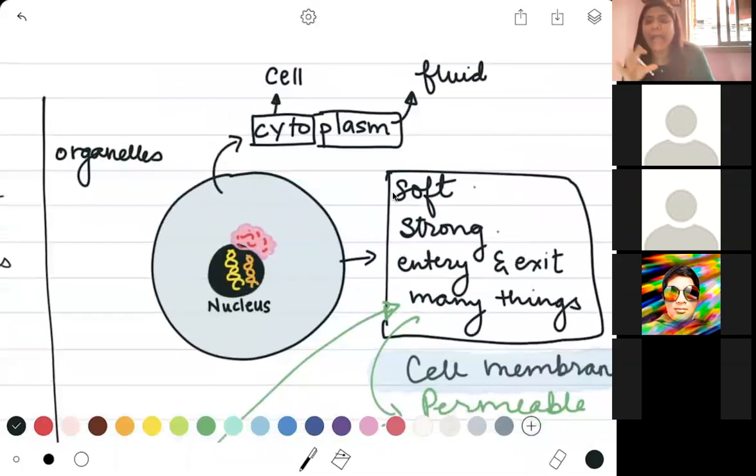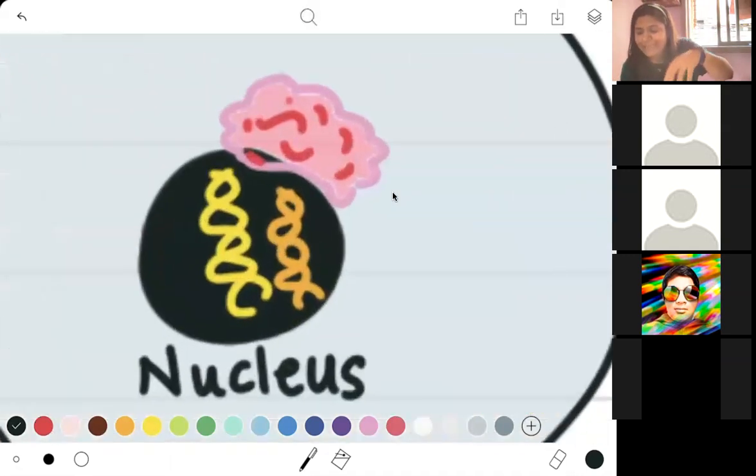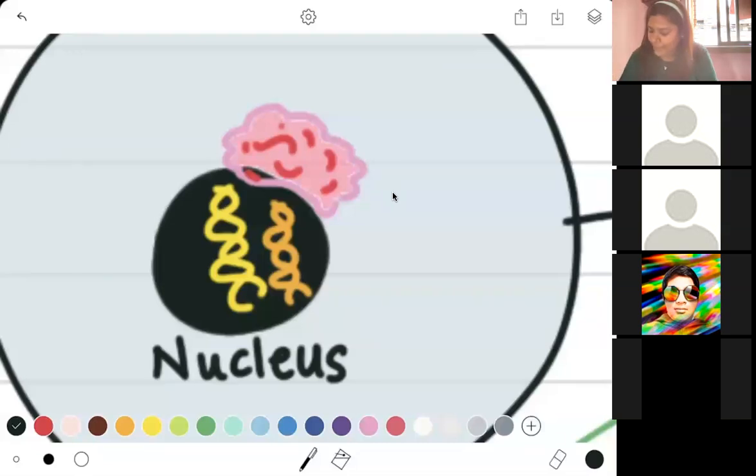Now, look at this like a very complex puzzle at this point. You have a particular kind of city. Within this city you have a very important kingdom, and in this kingdom there's a king. Which means that when you look at the nucleus, you can think of the nucleus as a sort of fort, which obviously has multiple gates over here at this point. Inside this castle or fort, there's a structure where the king and the queen are present.